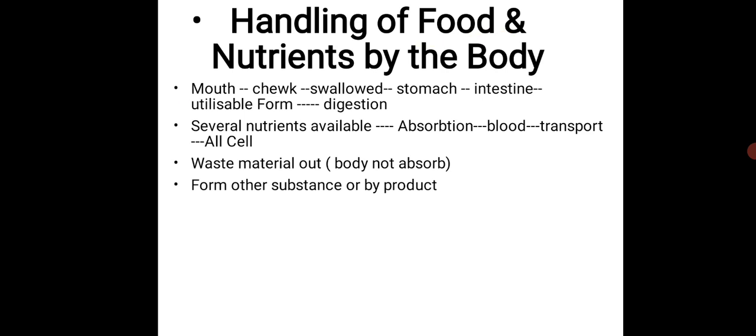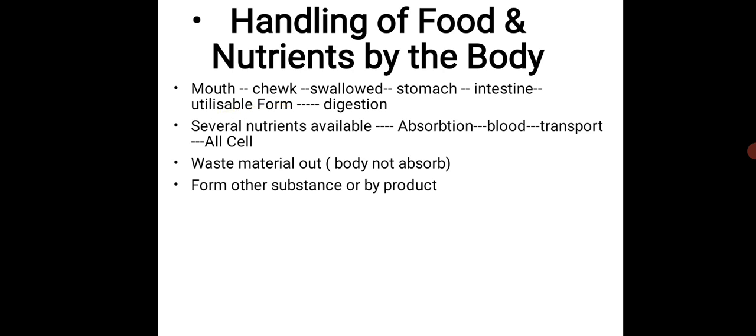As we take food in our mouth, we chew, then we swallow, then it enters through the esophagus into the stomach, and in the stomach enzymes like pepsin are released. The glands secrete pancreatic juice, and the liver secretes bile, all of which enter and break down the food. Then it enters the intestine after the stomach, where it becomes a utilizable form.